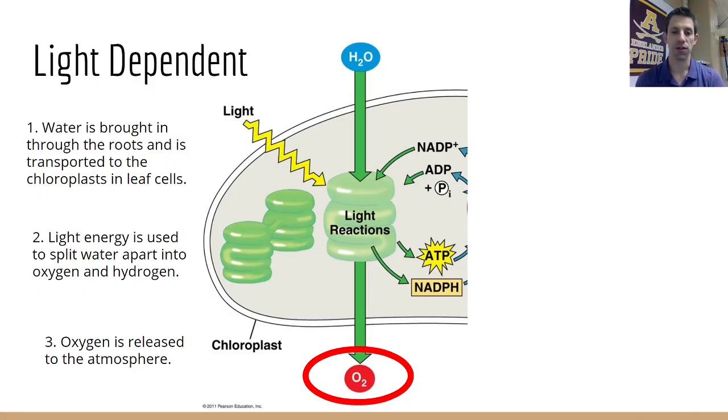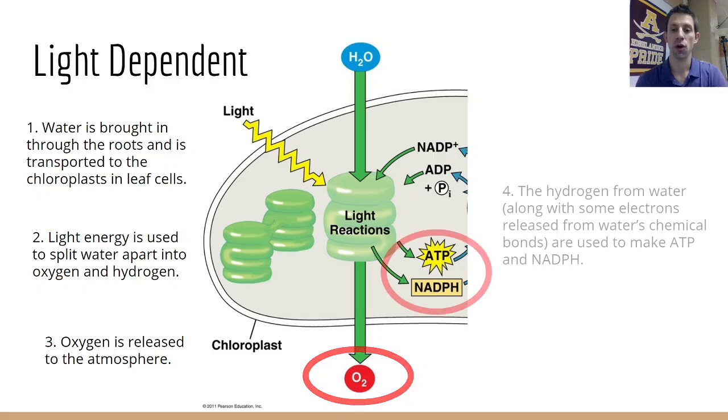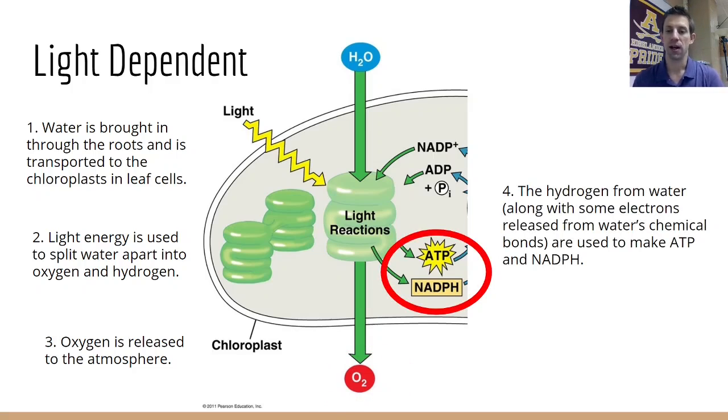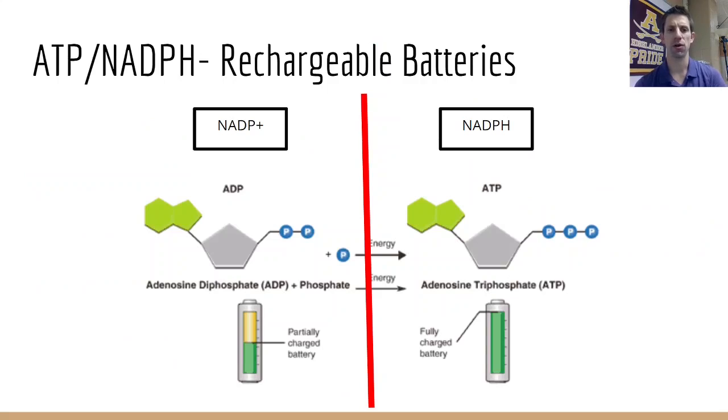Well, we have two other things, which were hydrogen and electrons. Those two things, through a very complex chemical pathway, will be used to make ATP and NADPH. Now, these two things right here are really the end goal of the light-dependent reaction. These are the products. ATP and NADPH are both forms of usable chemical energy that are going to be used in the Calvin cycle. So let's take a little bit of a closer look at ATP and NADPH.